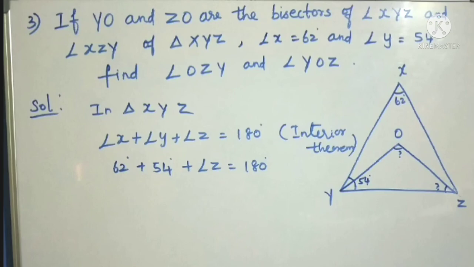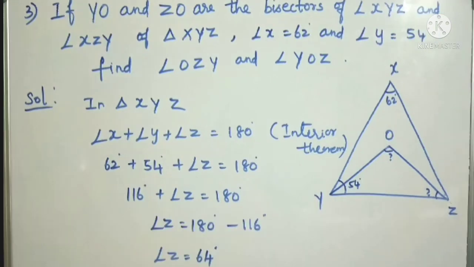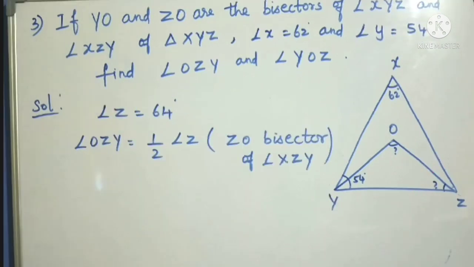Then we can find Z equal to 180 minus, adding these two, 62 plus 54 is 116. So angle Z equal to 180 minus 116, so Z equal to 64. Then, since this is a bisector, with Z equal to 64, we find angle OZY.